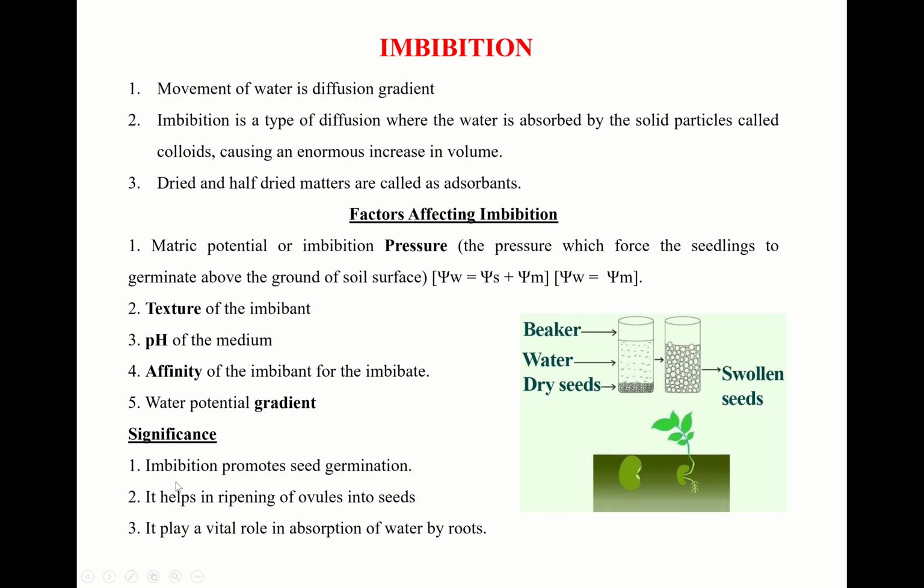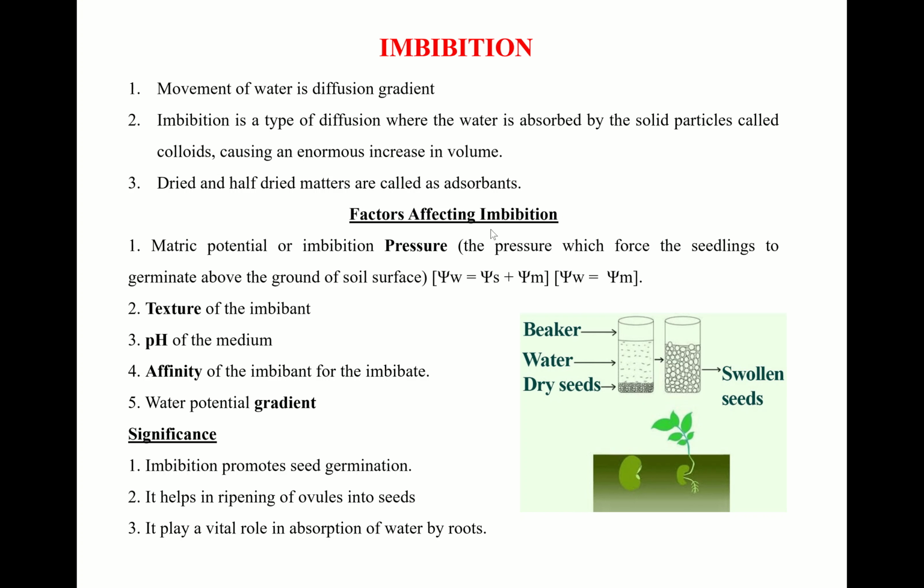There is one more pressure we can see in this imbibition process, called matric potential or imbibition pressure. The pressure which drives and controls this process is called imbibition pressure. It is also called matric potential.